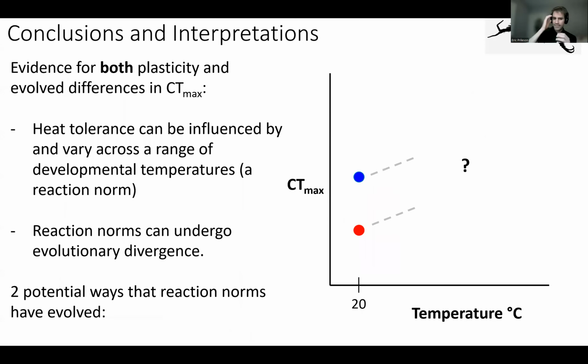And so this is interesting because heat tolerance can be influenced by and vary across a range of developmental temperatures, right? We can consider this a reaction norm. And reaction norms themselves can undergo evolutionary divergence. And so we expect that there are two potential ways that the reaction norms have evolved. And we can't say for sure with our results here because we only reared springtails under one developmental temperature, the 20 °C temperature. So there are two hypothetical ways that we expect these reaction norms to go.